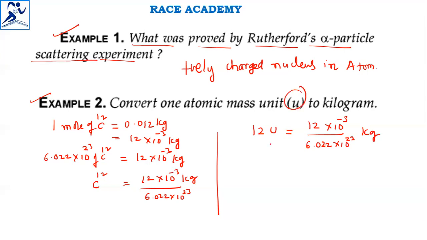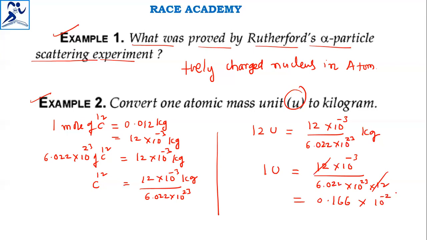Now we need only one unit, one AMU, which is 12 into 10 to the power of minus 3 divided by 6.022 into 10 to the power of 23 into 12. So 12 will get cancelled and the remaining is 1 by 6.022, which is 0.166 into 10 power minus 26 kilograms. This can be written as 1.66 into 10 to the power of minus 27 kilograms.